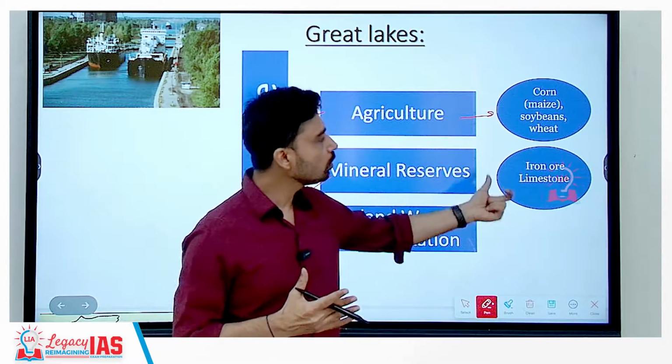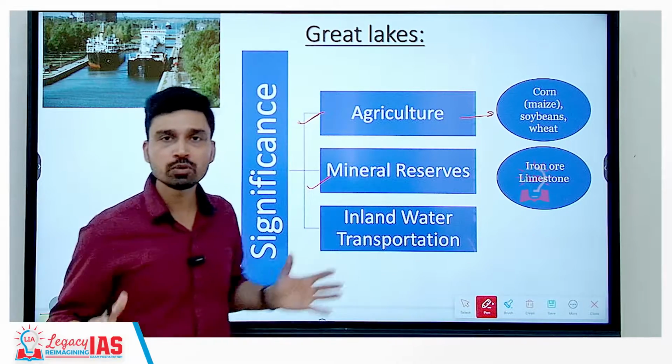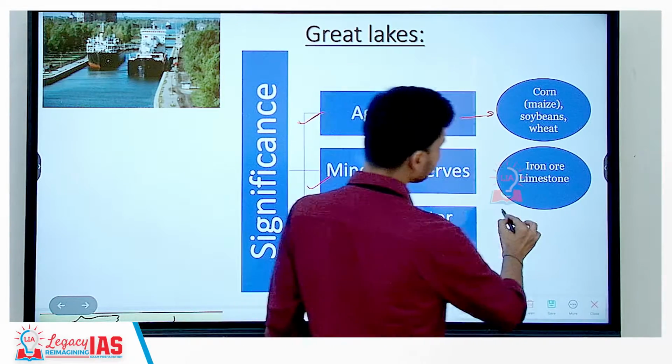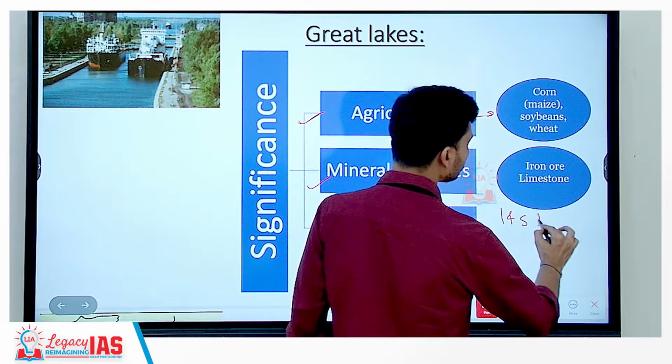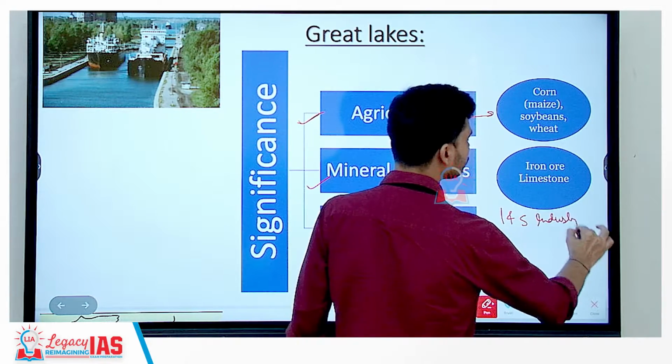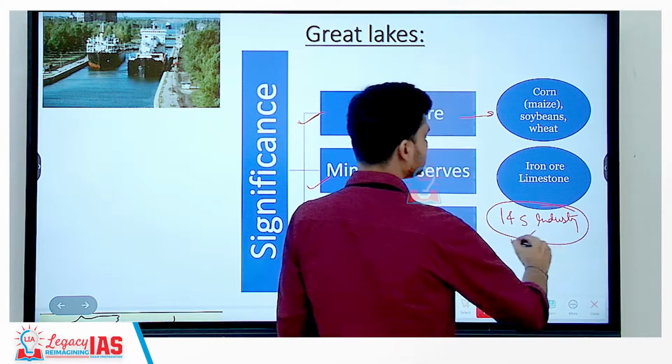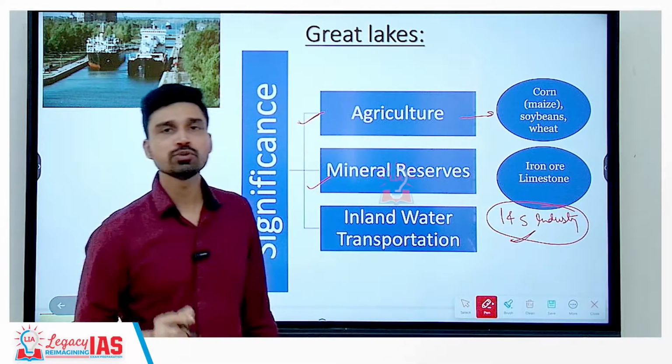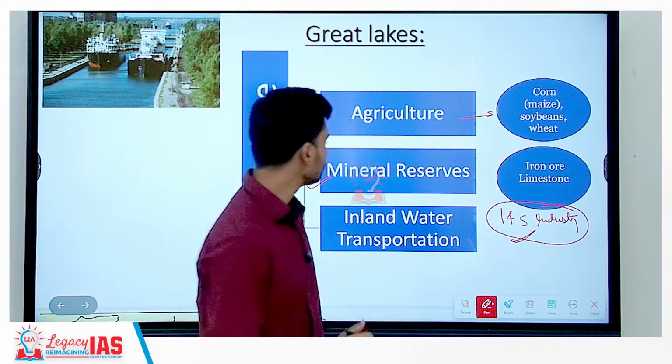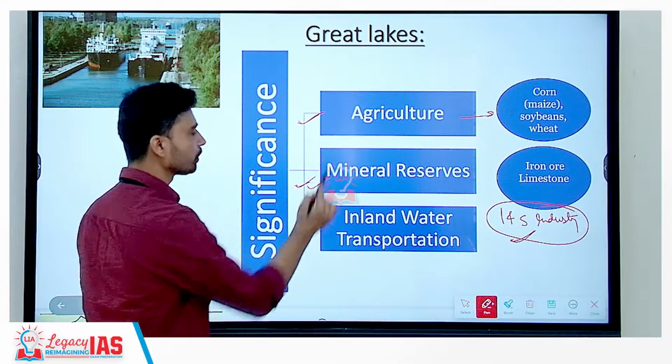So since iron ore, limestone, coal are all available around the same areas, it has led to the development or flourishing of the iron and steel industry in this region. So the Great Lakes Belt is the largest iron and steel producing belt of North America. This is also a very important point you should keep in mind.